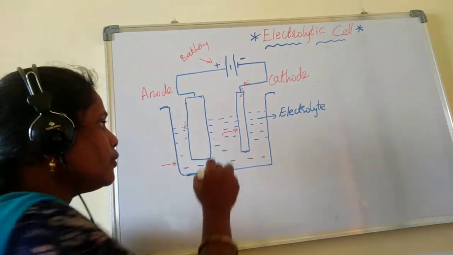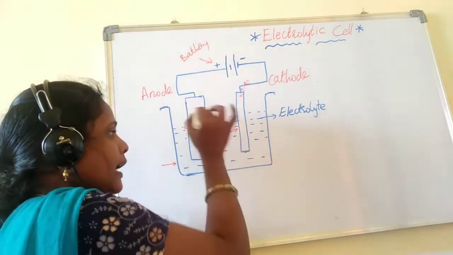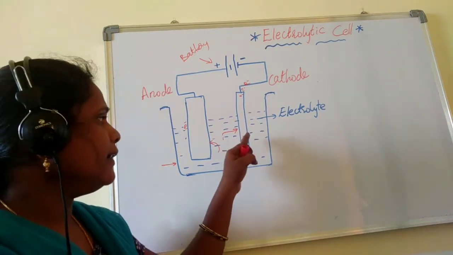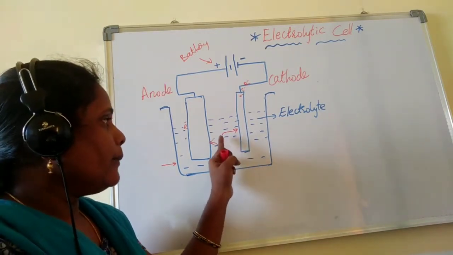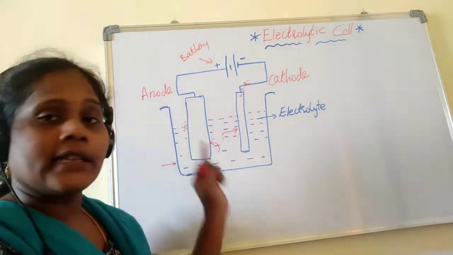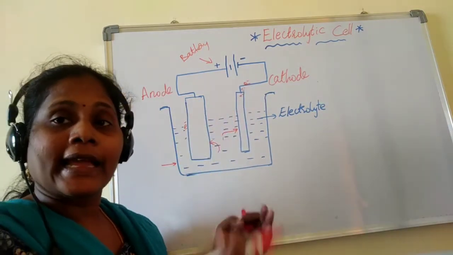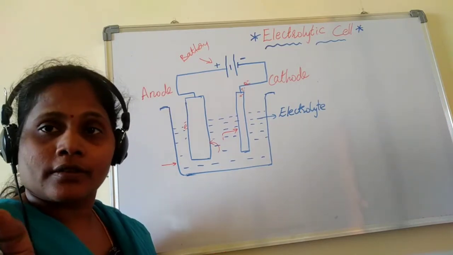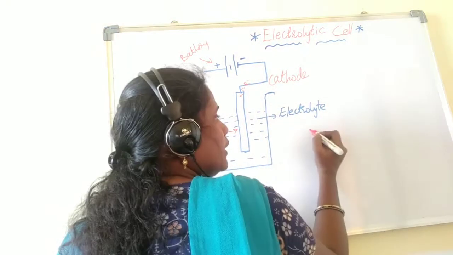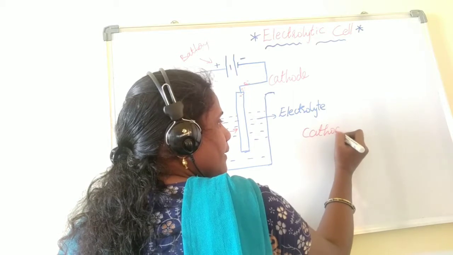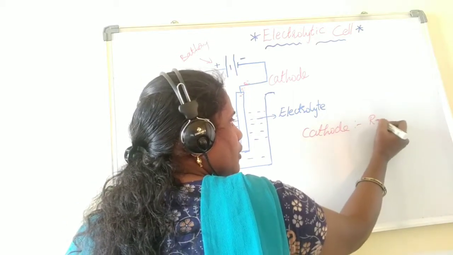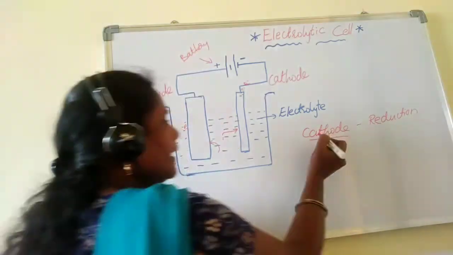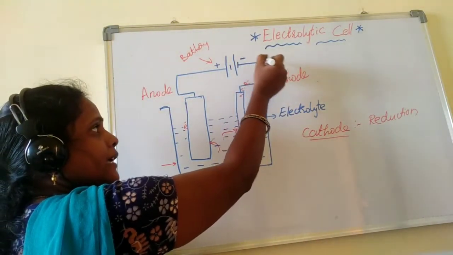Negative ions will move towards the anode and positive ions move towards the cathode. And if you remember, positive ions taking the electron, that means accepting the electrons, is called reduction. Therefore, at cathode, reduction is happening. So, at cathode, reduction takes place. And it is connected to the negative terminal.